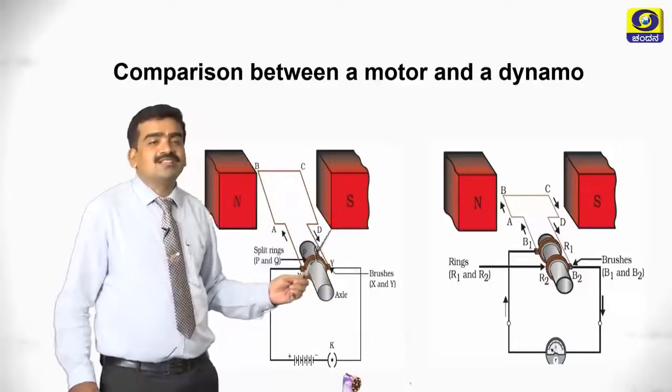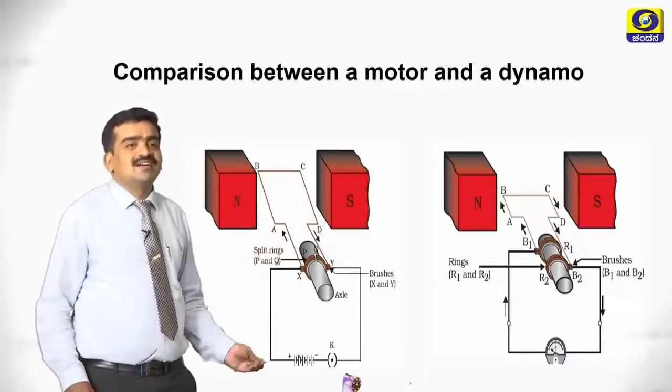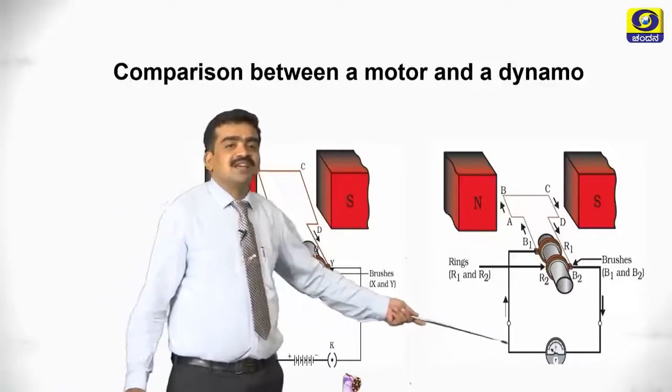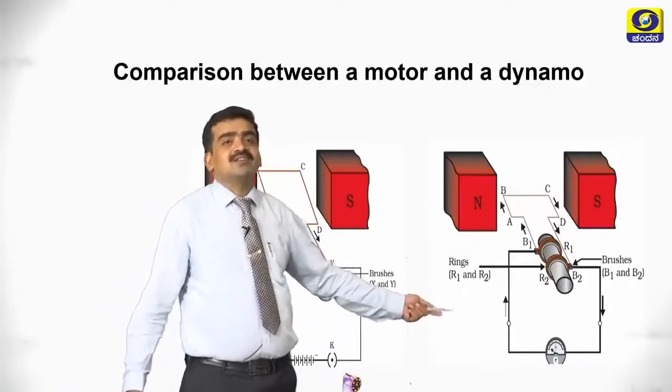Then what is the difference? The difference is only one thing: we see a battery in the external circuit of a motor, and we see a galvanometer or bulb in the external circuit of a dynamo.